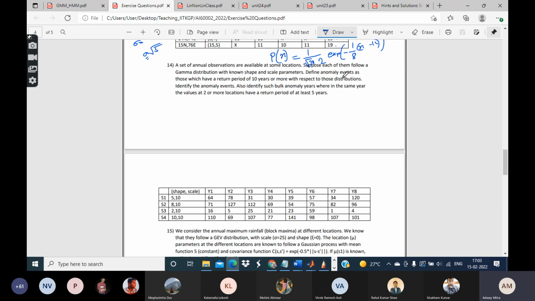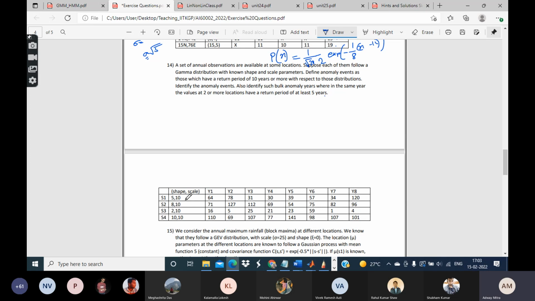Now define anomaly events as those which have a return period of 10 years or more with respect to those distributions. Identify the anomaly events. Also identify such anomaly years in which, in the same year, the values at 2 or more locations have a return period of at least 5 years.